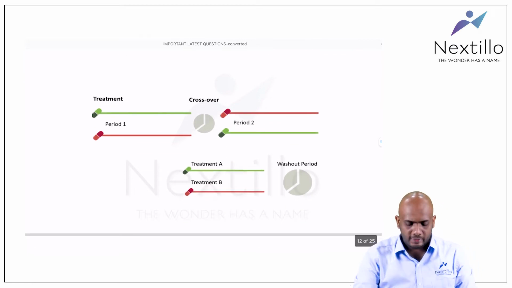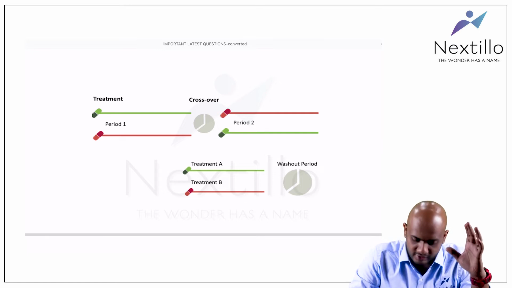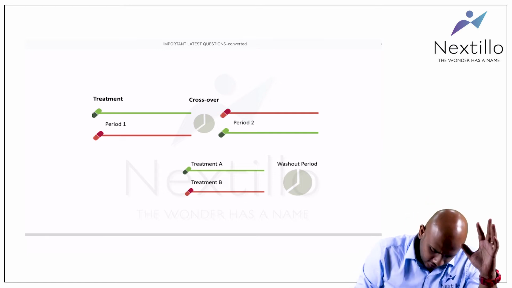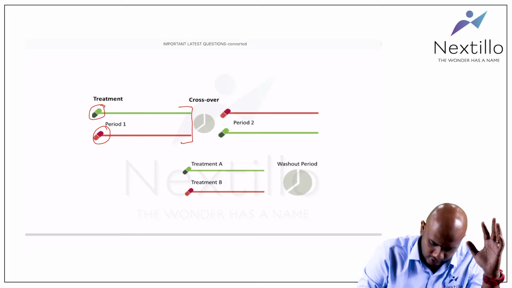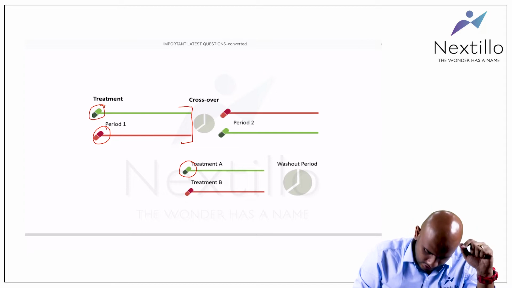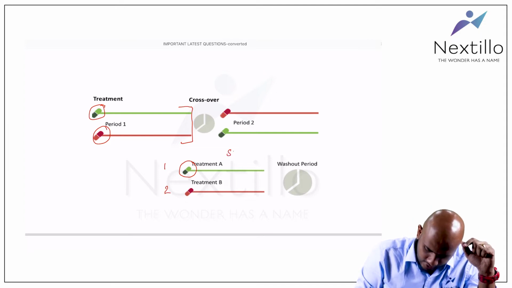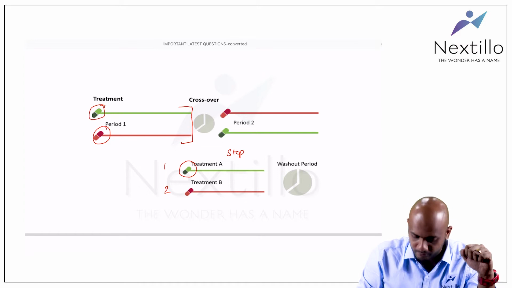Now identify this second picture. Here they are asking you to identify the study design. Group A is getting drug A, group B is getting drug B. Then there is a certain time period for the drug to washout. Please follow this. Step 1, drug A is given to the green group, drug B to the red group.